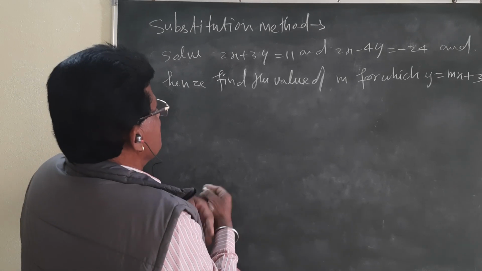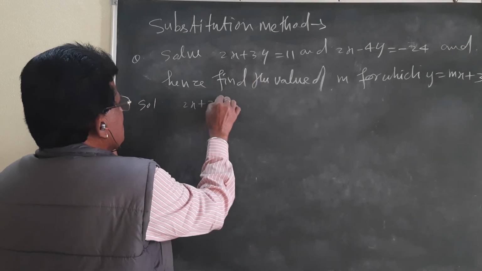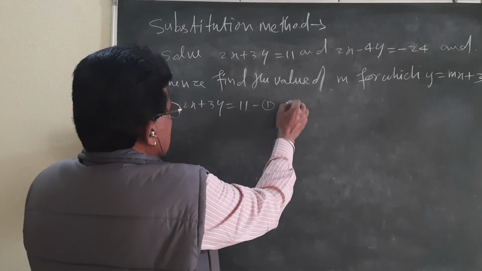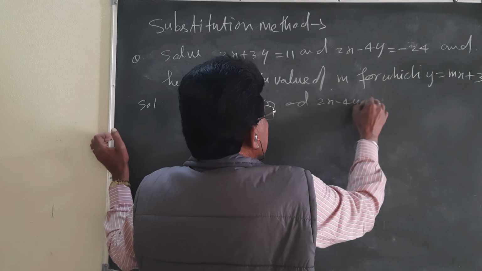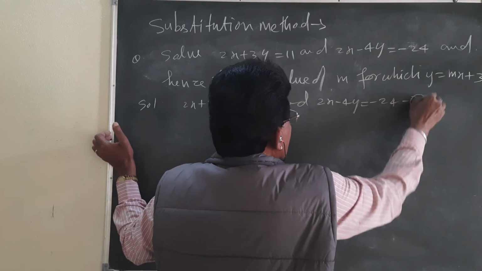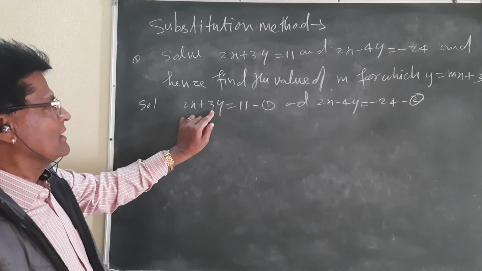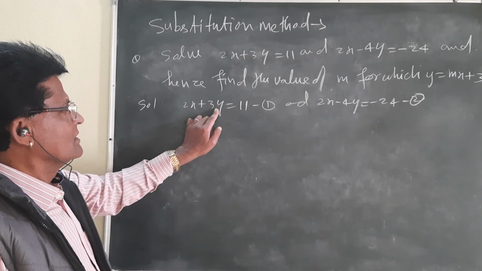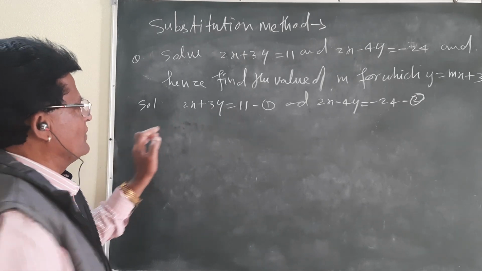This is equation number 1: 2x plus 3y is equal to 11. And equation 2: 2x minus 4y is equal to minus 24. Okay, you take the value of either x or y. Let me take the value of x in the form of y.